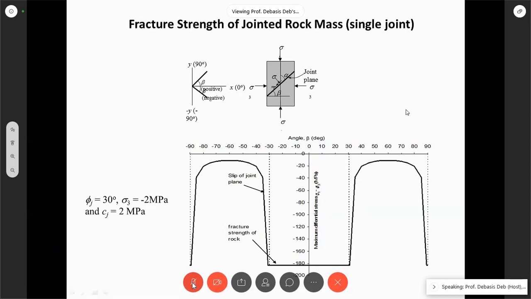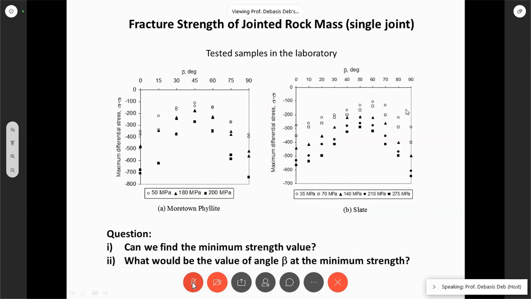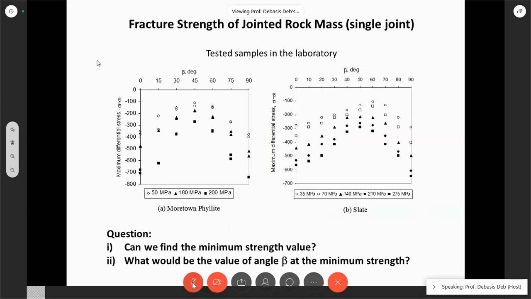Now I can show you some testing results. You see, this is the testing result. You can see how the strength property changes with the angle of beta. This I got from a published paper.